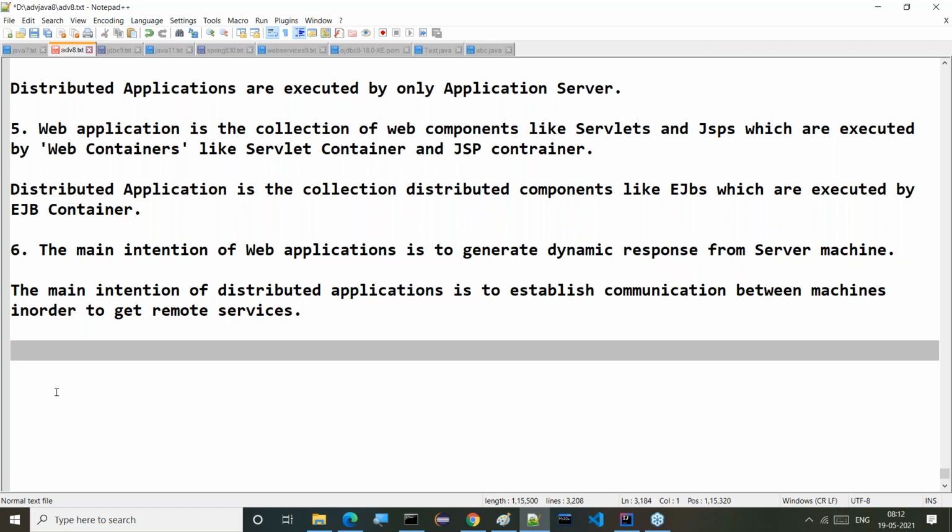But then let me show one simple example. By that we can understand.